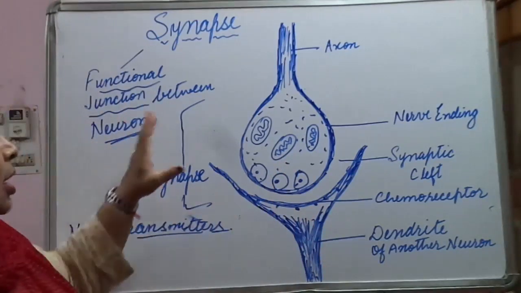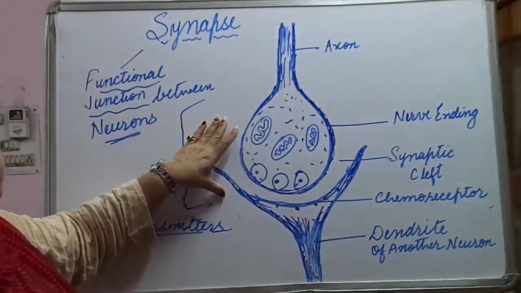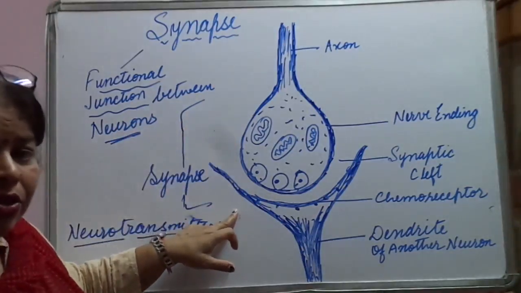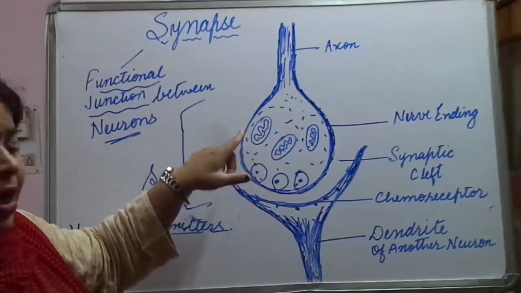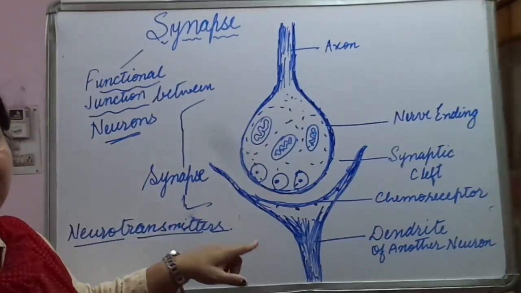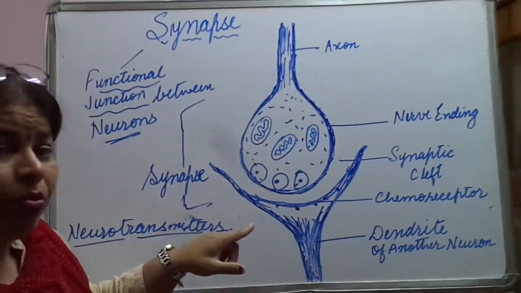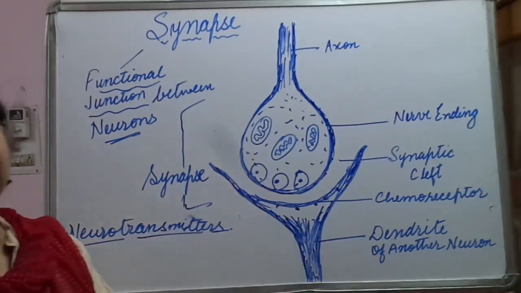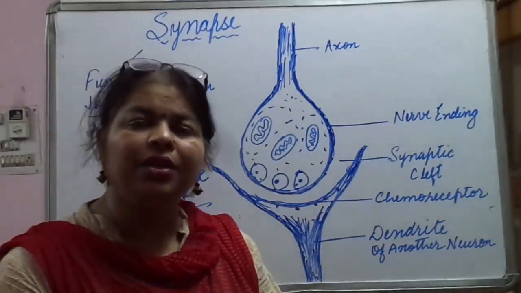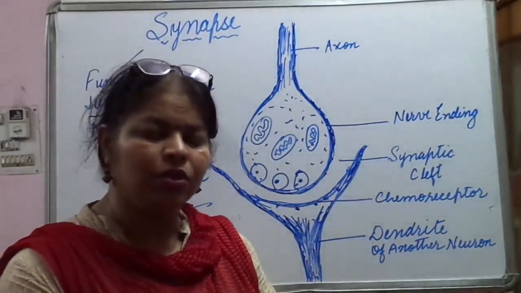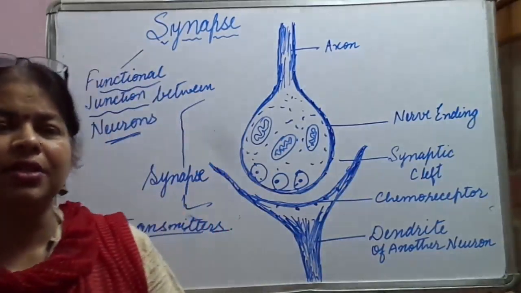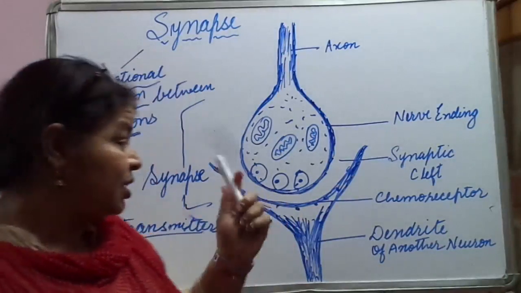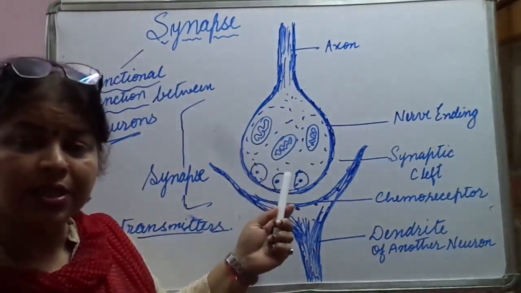So what is synapse? It is the functional junction between the nerve ending of one neuron and the dendrite of the other neuron, through which the electrical signal in the form of nerve impulse is passed on from one neuron to the other neuron. And in this way it's just like a relay race. You might have seen what happens in a relay race. Some players stand at a gap and one baton is there, so we can take that baton as the electrical signal.